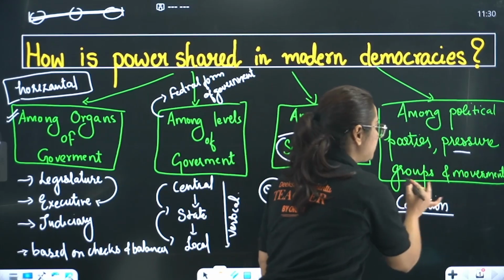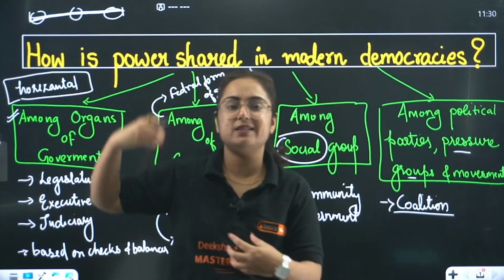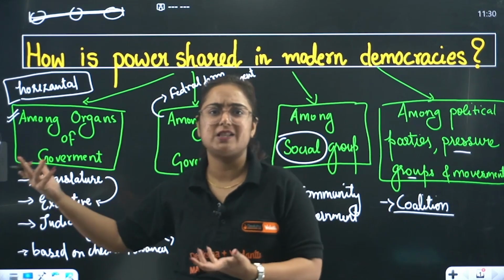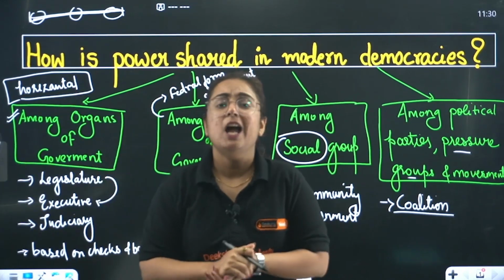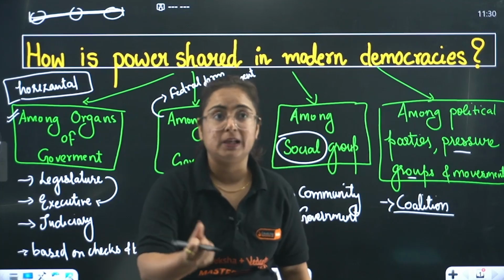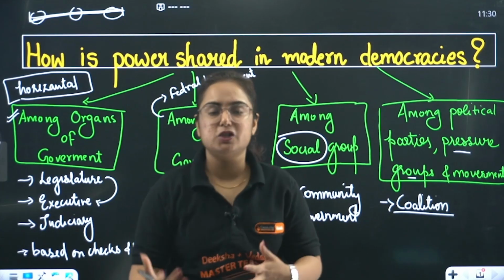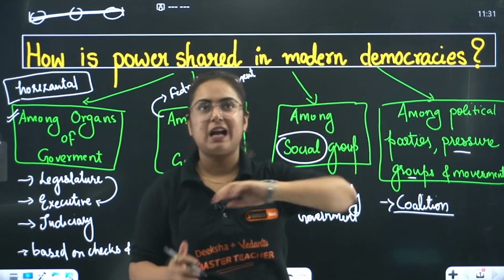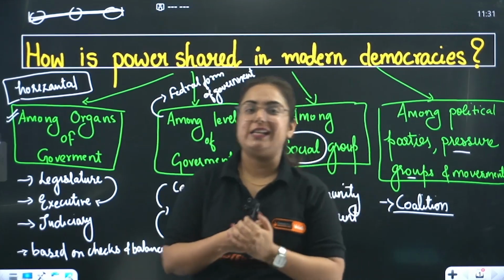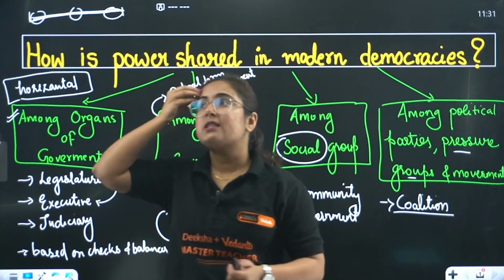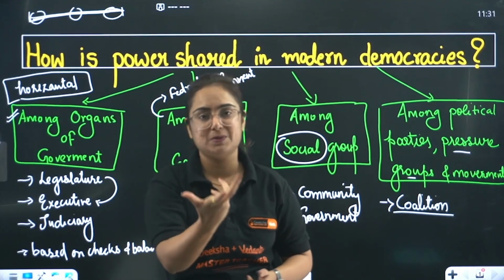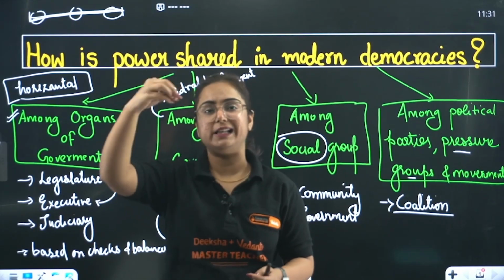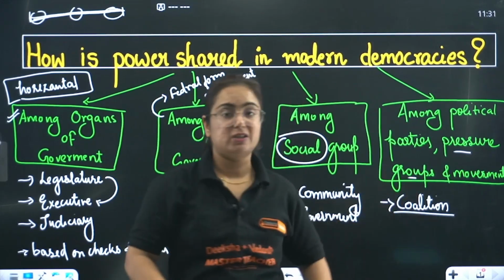Along with that, now what are pressure groups? These are the groups which are actually pressurizing the government to implement certain policies. Like you can see the protest of CJP is going on right now in Jantar Mantar, Delhi. What is that? That's a pressure group, a movement. A lot of times regarding business issues, certain trade unions, certain groups go to Jantar Mantar or Delhi. I only remember Jantar Mantar right now. Like around 2 to 3 years back, a farm law was passed by the government. To protest it, farmers from different parts of the country went to Delhi and protested. What is that? A movement started by certain groups.